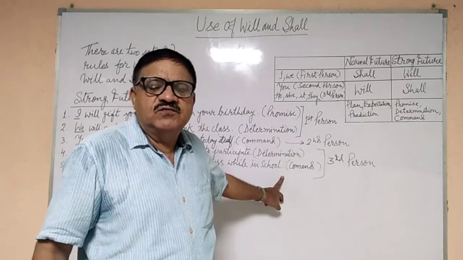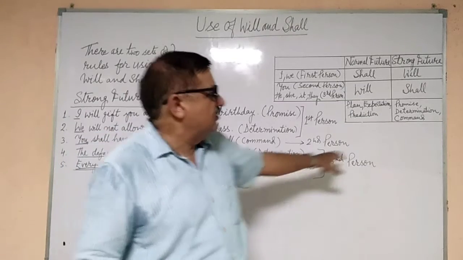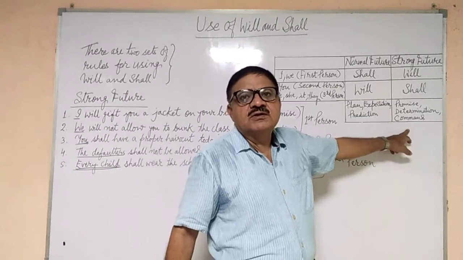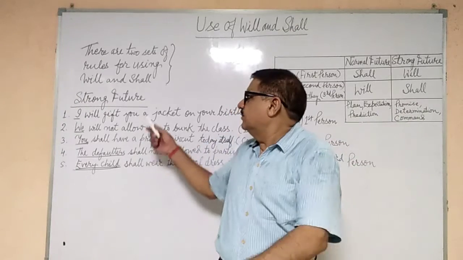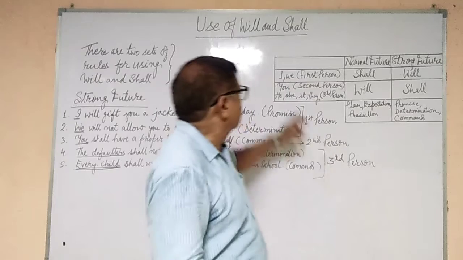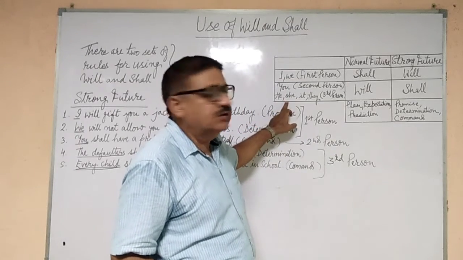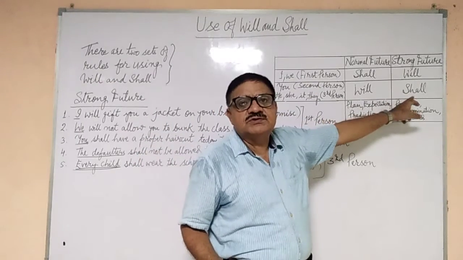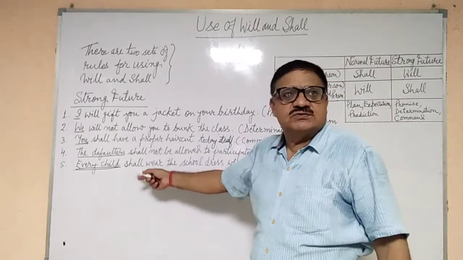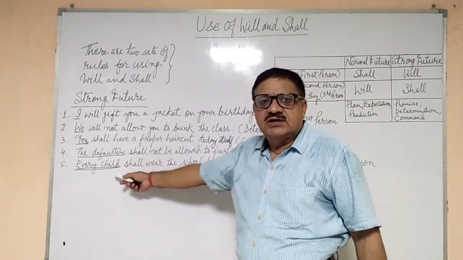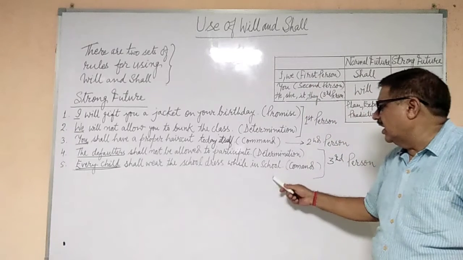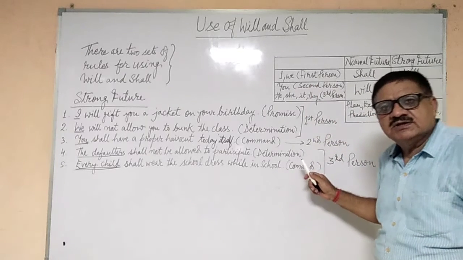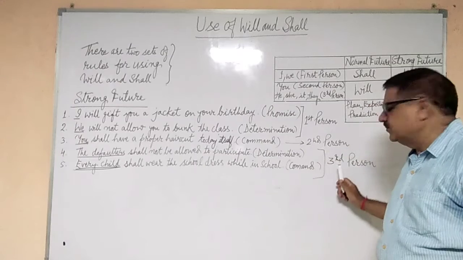If it is a command, it falls under the category of strong future. And in strong future, if we have third person here, then we will be using shall. We have rightly used shall here with every child, because it is a command for third person.